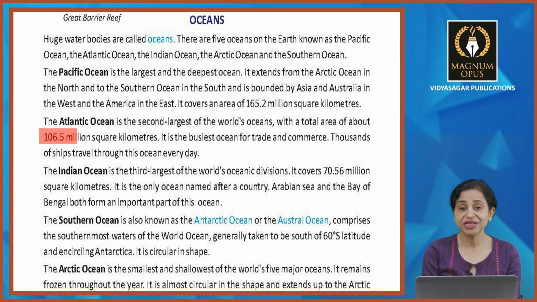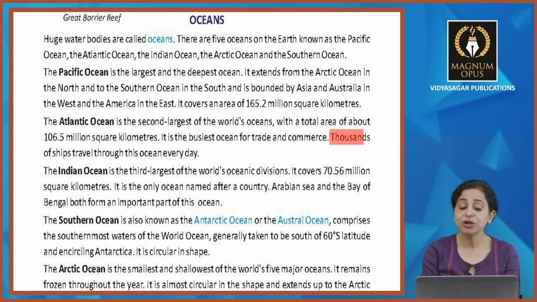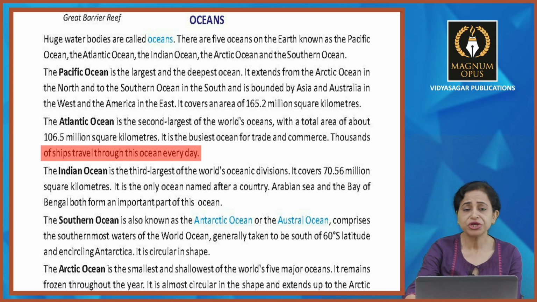The Atlantic Ocean is the second largest of the world's ocean with a total area of about 106.5 million square kilometers and it is busiest ocean for trade and commerce. So business वगैरह के लिए भी बहुत यूज़ होता है. Thousands of ships travel through this ocean every day. हजारों के हजारों सी यहाँ से ships travel करते हैं, right? तो सोचिए कितना busy और कितना business oriented होगा ये. So now we are going to read about which one?